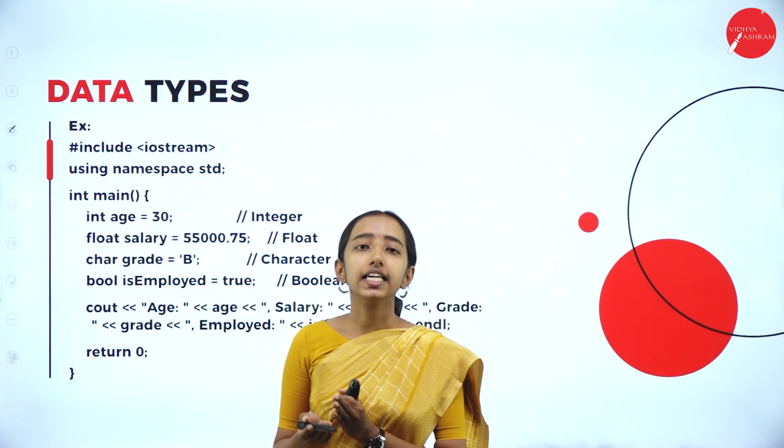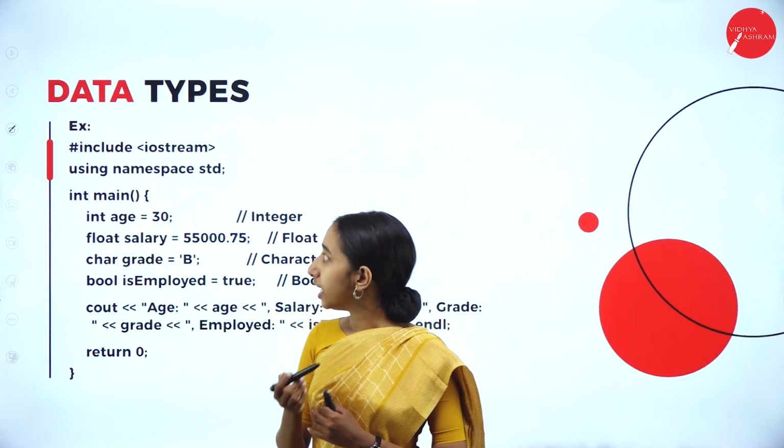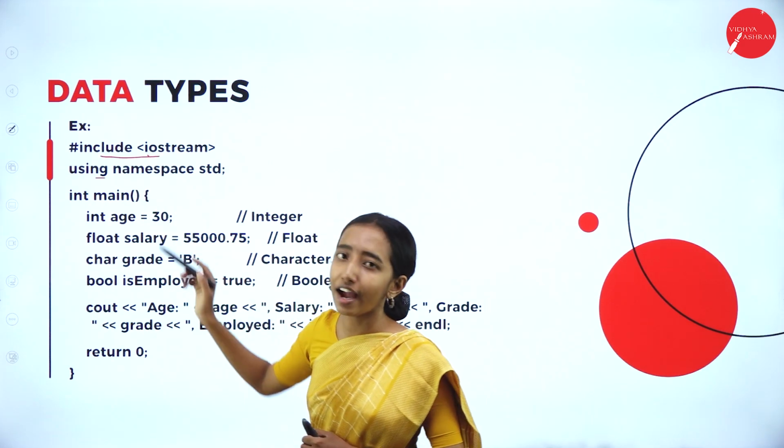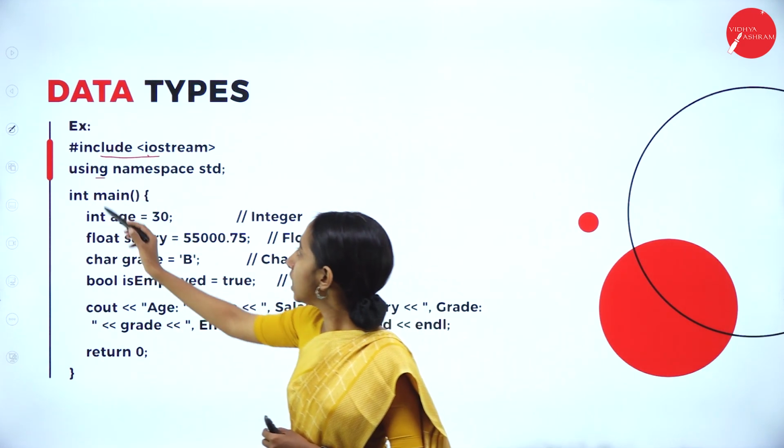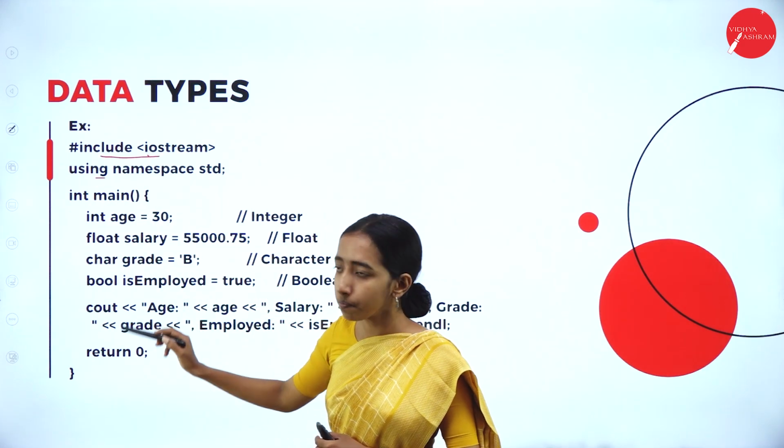So, let us see the example for data types. Here we are having #include <iostream>, that is the header file, using namespace std, int main.